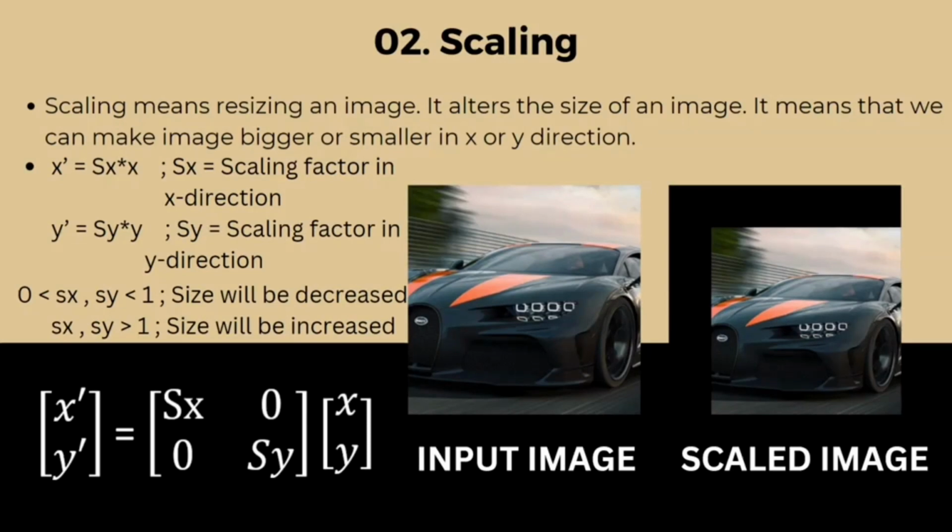For different values of Sx and Sy, scaling will happen in different ways. For example, for values of Sx and Sy between 0 and 1, the resultant image size will decrease, while for values of Sx and Sy greater than 1, the image size will increase. These formulas can be written in matrix representation like this, and here is the example of our output scaled image, where we scaled the image by the same factor in both x and y direction.